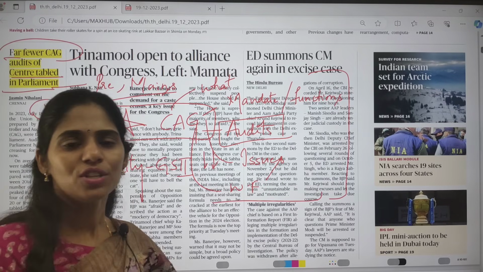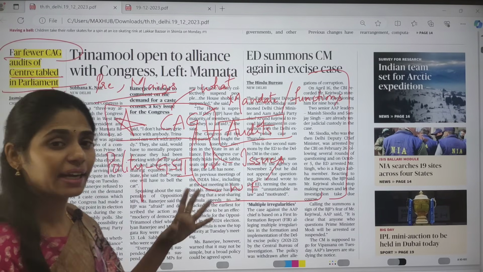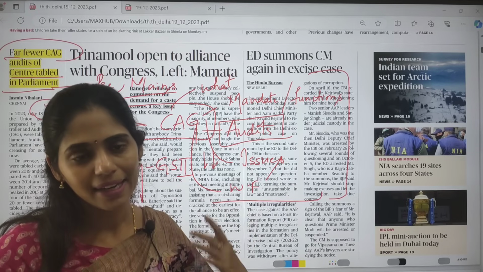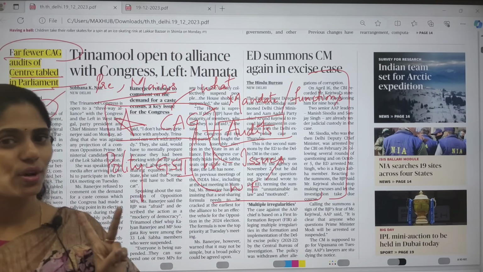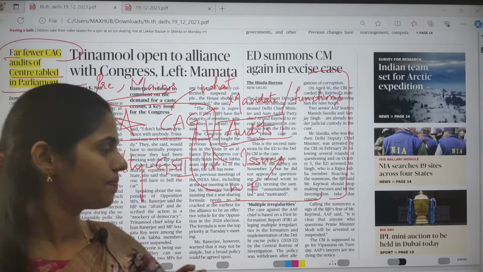Clear? So you have to know the mandate of this CAG, as well as how its mandate is changing with respect to the Public Accounts Committee. So there are two important things that you have to focus on.